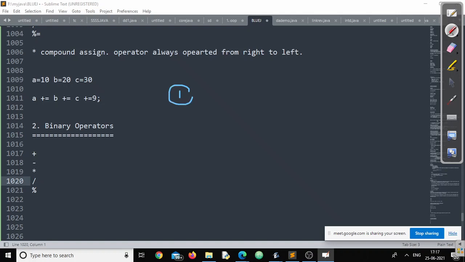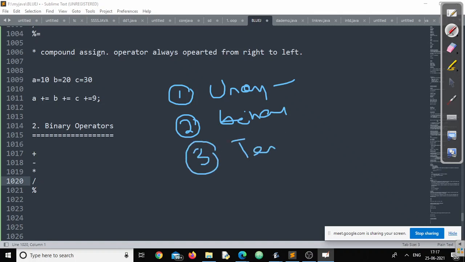Let me tell you. In an expression, the highest priority always goes to the unary operator. After unary, the second highest are binary operators. Coming down, last it comes to ternary.